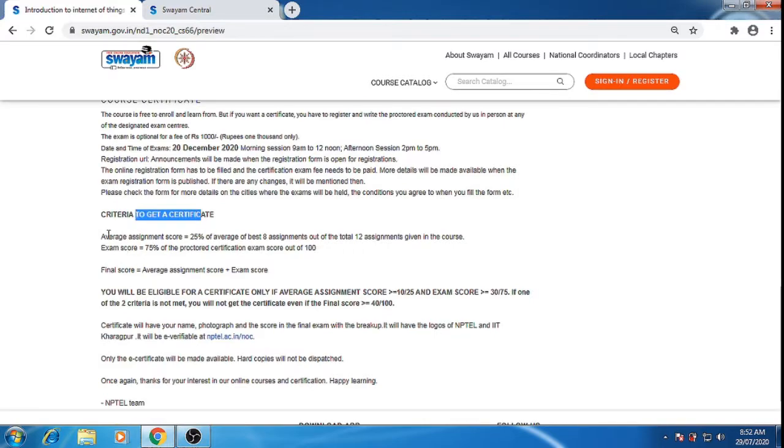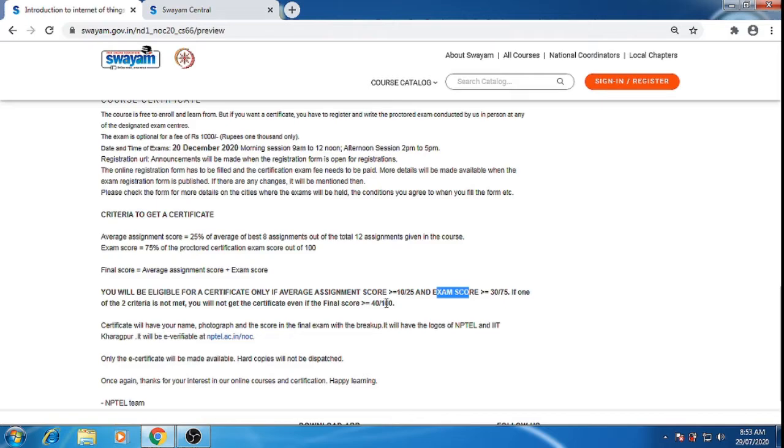For any course of the NPTEL we require the assignment score of 25% and exam score of 75%, and based on this we get the 100% score. Basically they have changed the criteria right now. The final score should be equal to or greater than 40 out of 100. Apart from that, assignment score should be 10 or greater than 10 out of 25, and exam score should be 30 or above 30 out of 75. That means we both have to pass these sections, that is assignment and exam score.